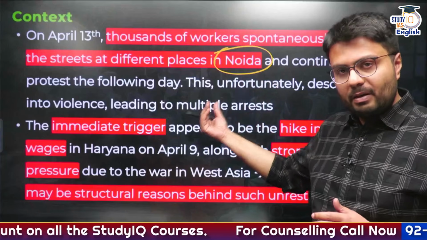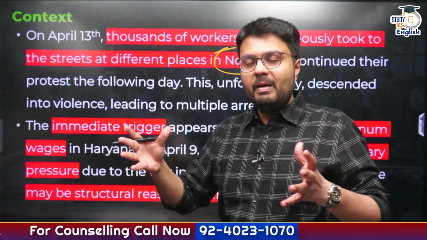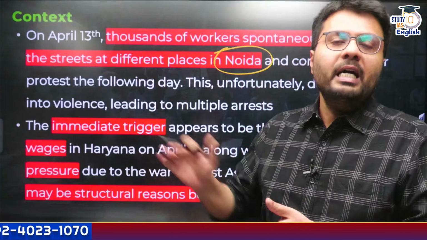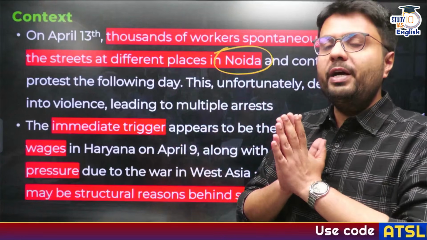Now, this protest is not just unique to Noida. It has happened in many industrial cities in India, like Manesar of Gurgaon, like Surat, like even Barauni refinery in the state of Bihar. So what is the reason behind this protest? This is what we are going to find out.